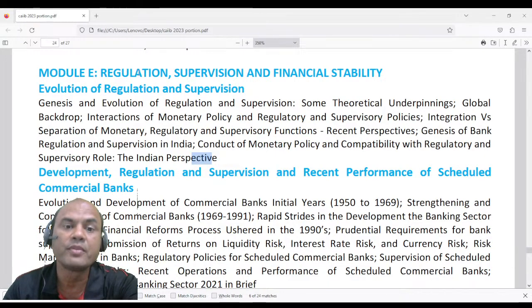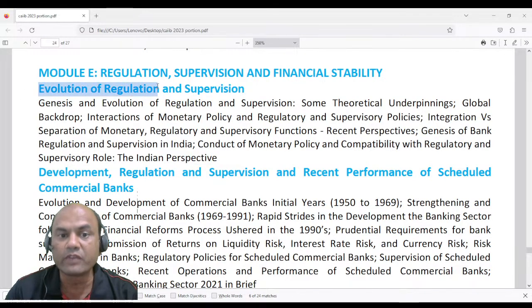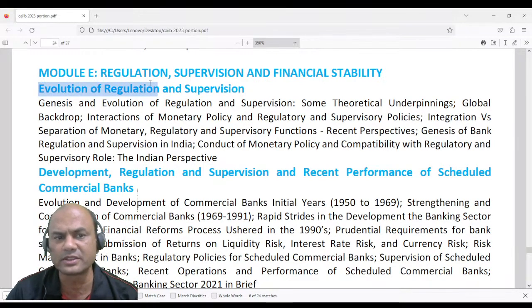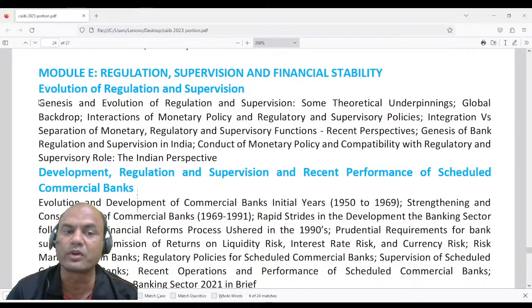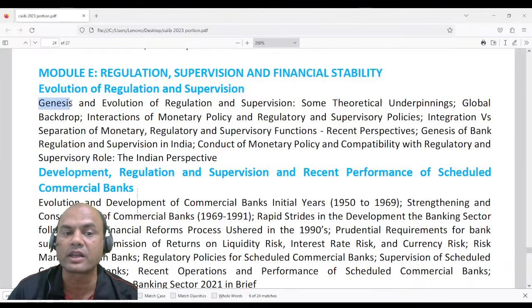So the evolution of regulation and supervision means how did these regulations evolve. What was the basic purpose, why should the regulation be there actually? So genesis and evolution of regulation and supervision means what? What is genesis? What is the starting point? Because of what did this regulation start?